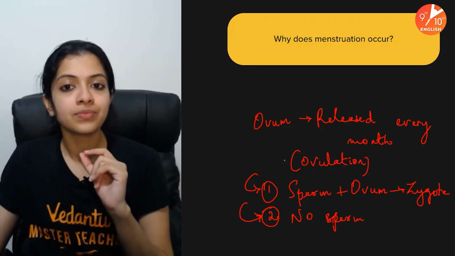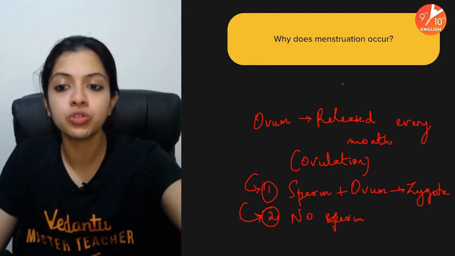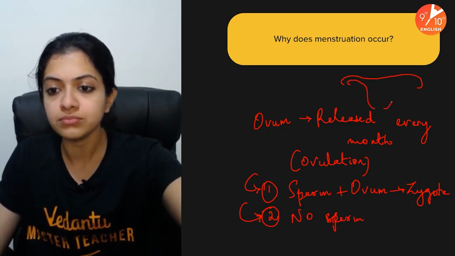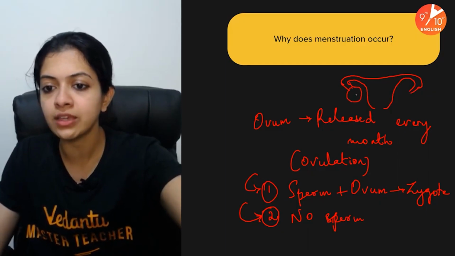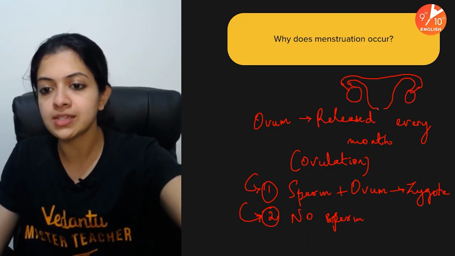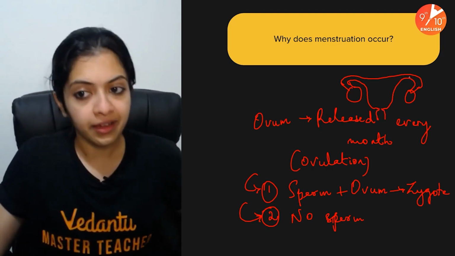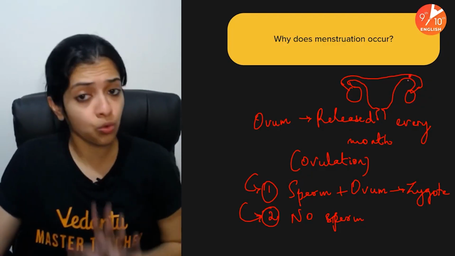This ovum, along with the inner lining of the uterus, let me draw a rough diagram. This is the uterus and this is the fallopian tube. These are the ovaries. This would be the cervix and this would be the vagina. Right here, at the site of fertilization, is where the ovum is waiting.